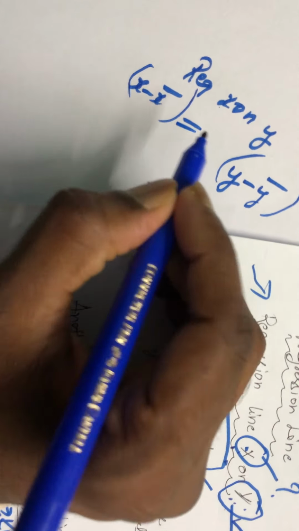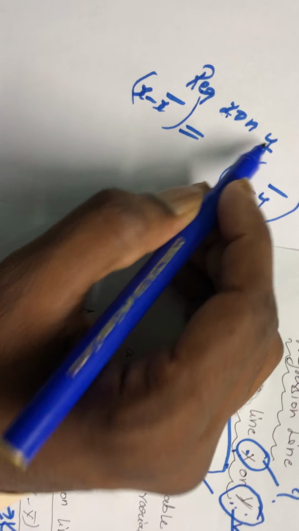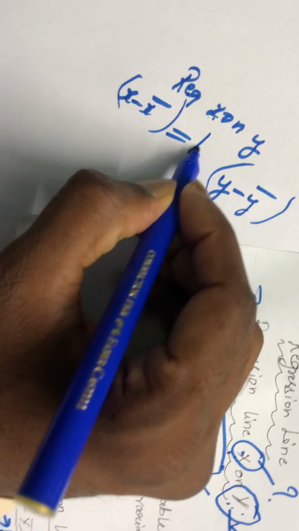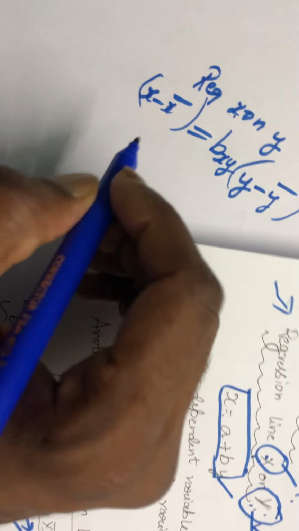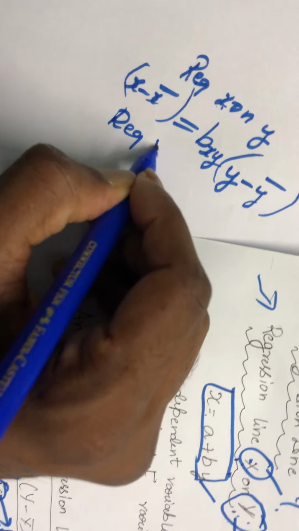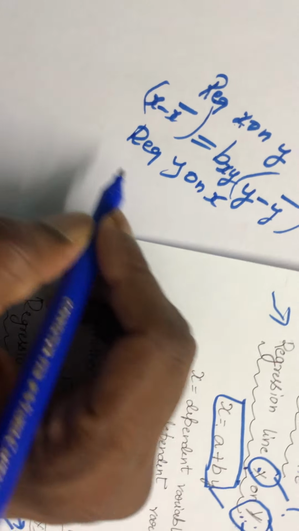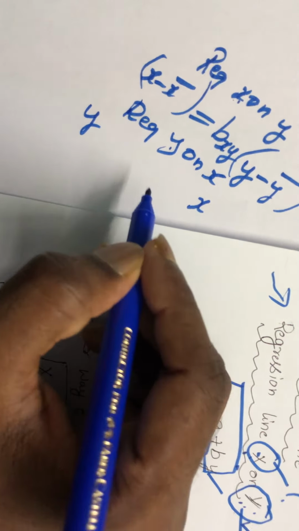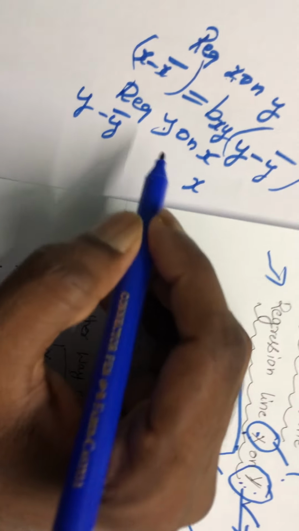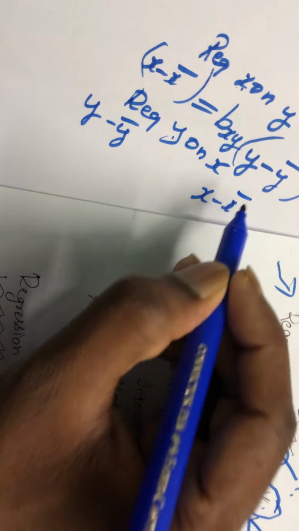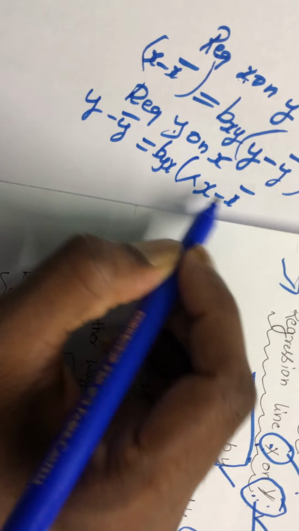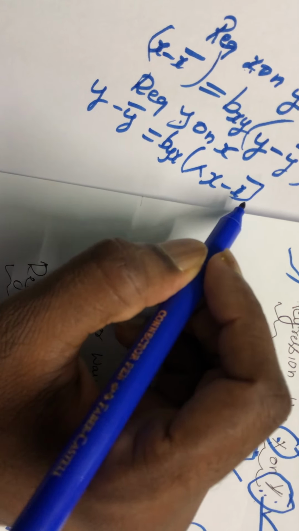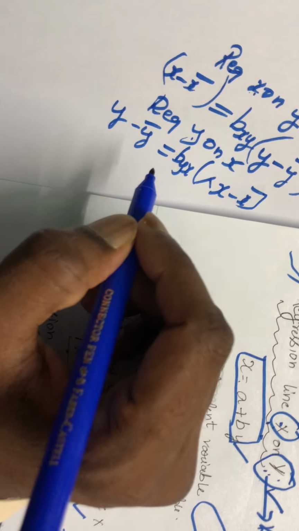Equal sign between them. Regression equation x on y. Therefore, we use regression coefficient bxy. Simple. How to write regression equation y on x? Same way, which is not known is y and which is known is x. Subtract this with y bar. Similarly, subtract this with x bar, and the entire thing is multiplied by byx. So byx of x minus x bar, that will be regression equation y on x.